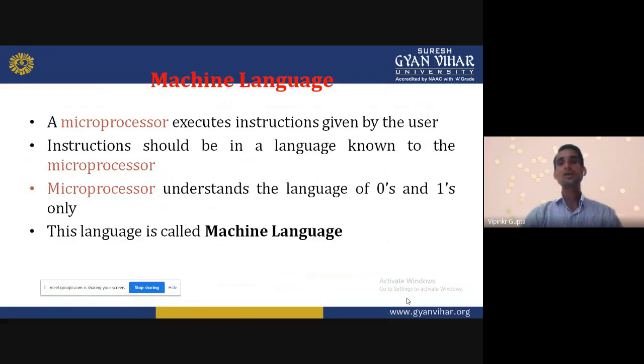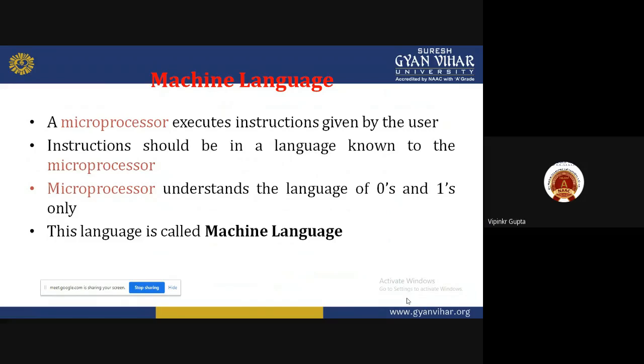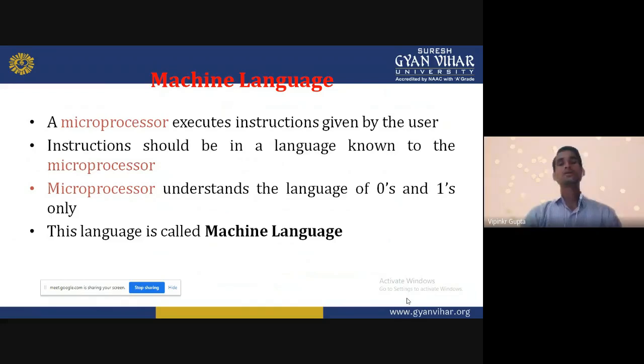Instructions should be in a language known to the microprocessor. Suppose that I am writing a program in a different language, which the microprocessor cannot understand. Then what is the meaning of that program? Nothing. Suppose two persons are talking.